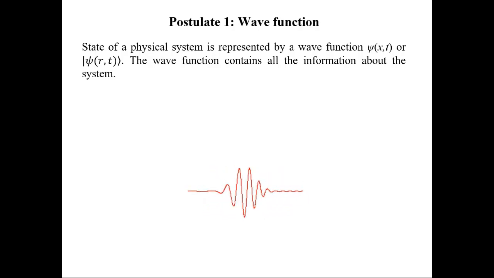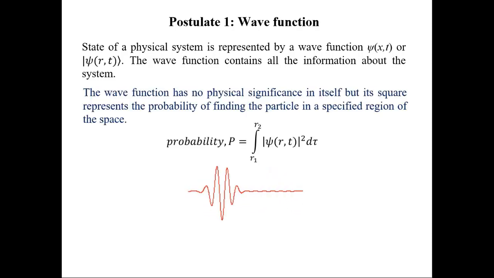If somebody asks about the physical significance of the wave function, then it has no physical significance, but its square does have. The square of the wave function represents the probability of finding a particle in a specific region of space. So, if psi is the wave function, then the integral of its square from r1 to r2 is the probability of finding this particle in the region from r1 to r2.